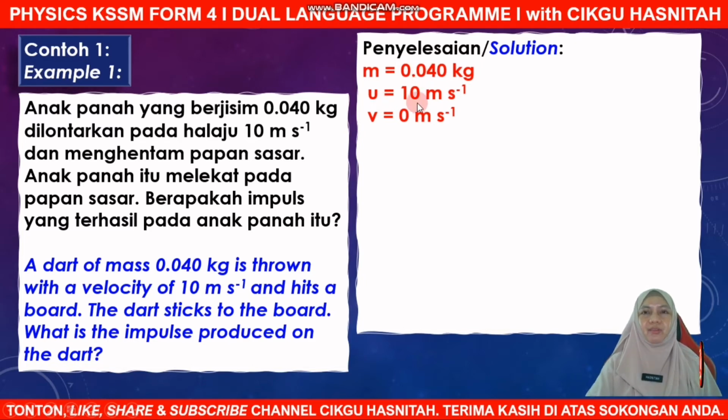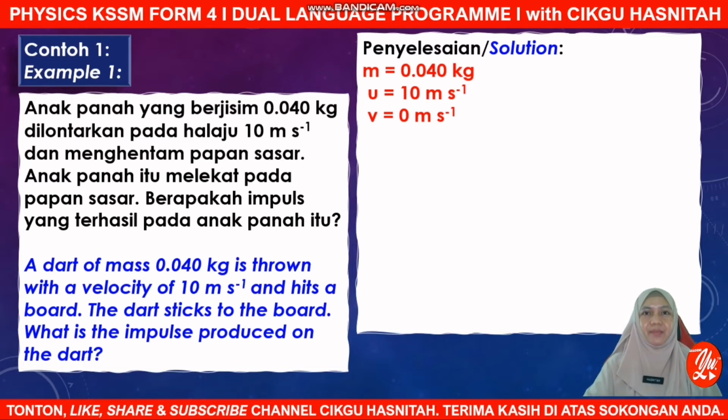Initial velocity of the dart is 10 meter per second. So it travels with initial velocity of 10 meter per second. And finally, it sticks on the board, which means the final velocity is, yes, 0 meter per second.